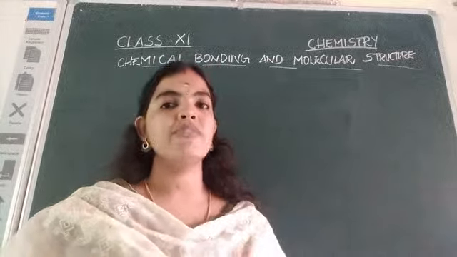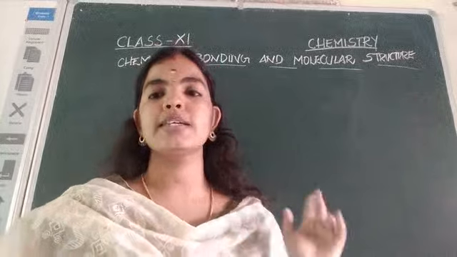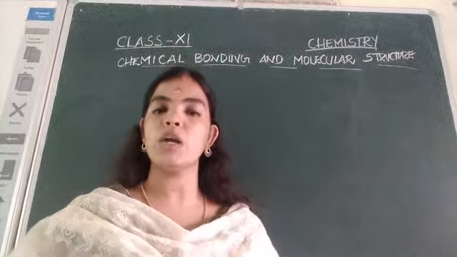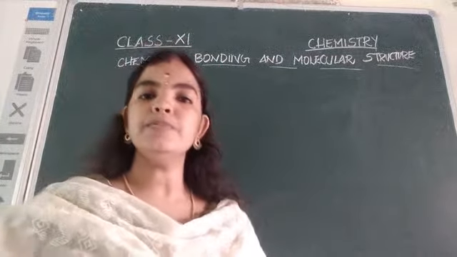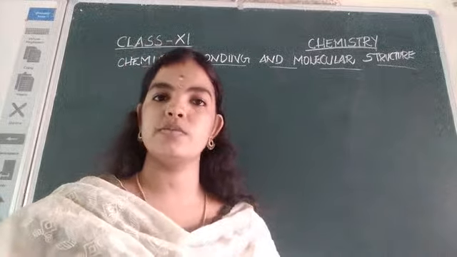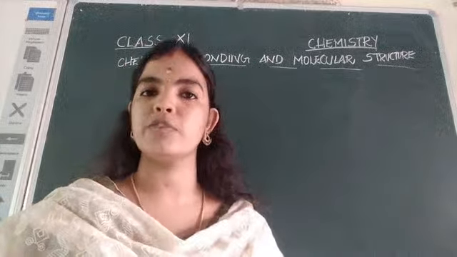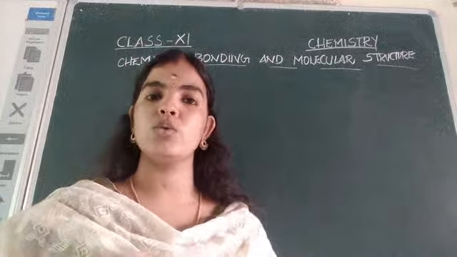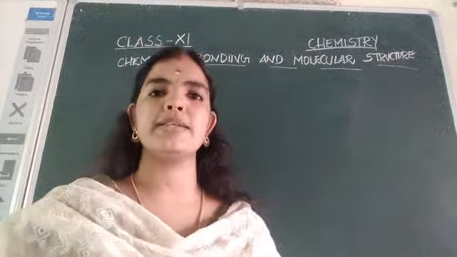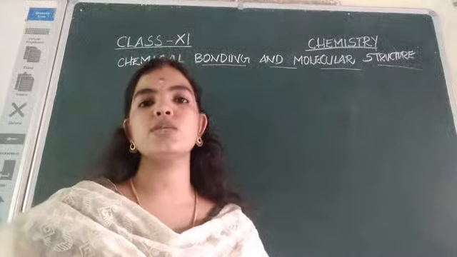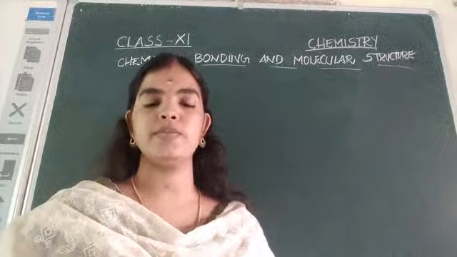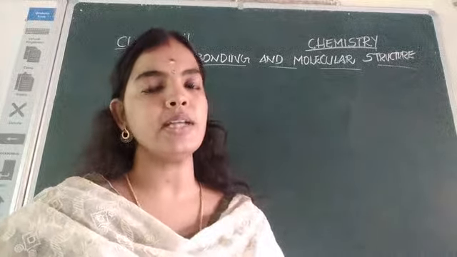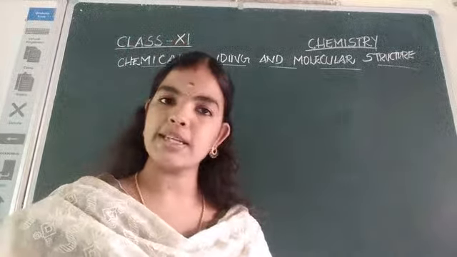After chemical bonding, next comes the molecular structure. In molecular structure, we are studying the shape of molecules. How the molecules are formed, what is the shape or geometry of the molecule, what is the hybridization of the molecule, all such things we will study in this lesson. So this is a very important lesson. So can we start the class?